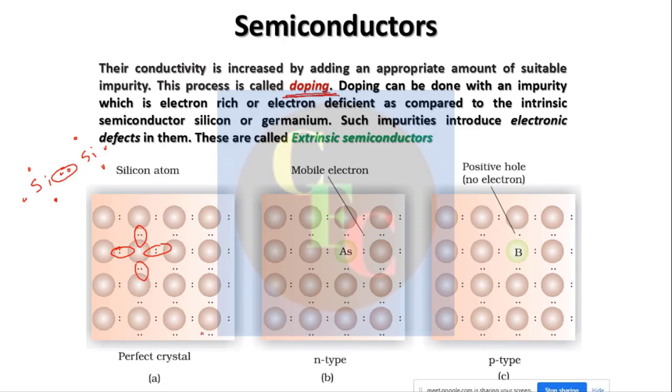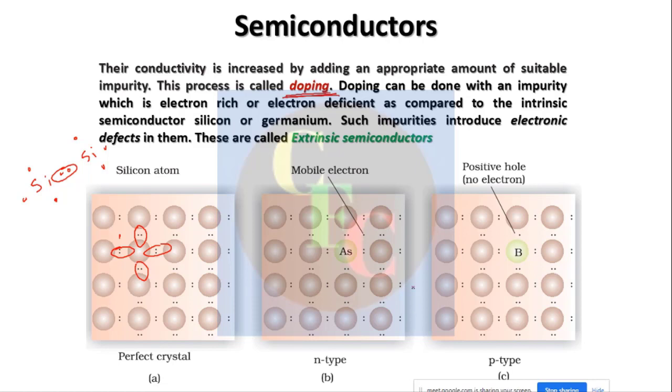Now if this is a perfect crystal and it remains like this, it will never conduct electricity because there are no free electrons. You cannot find any free electrons here. So where do we get free electrons? When you heat it, a few bonds are broken. When the bonds are broken, you get free electrons. But that is at higher temperature. But can silicon conduct electricity even at low temperature? Yes, the answer is yes, and that is by doping.